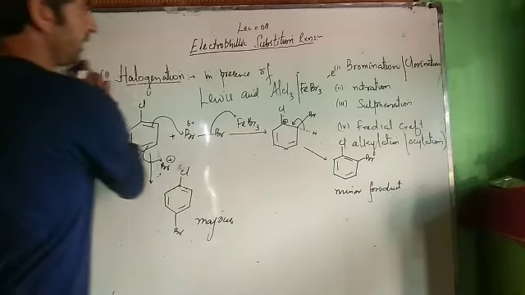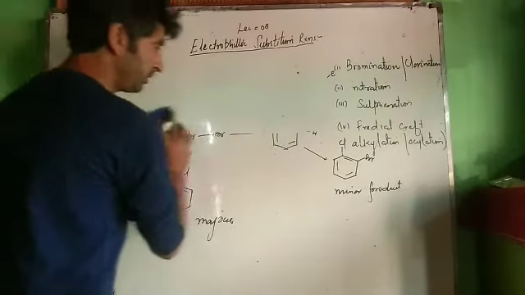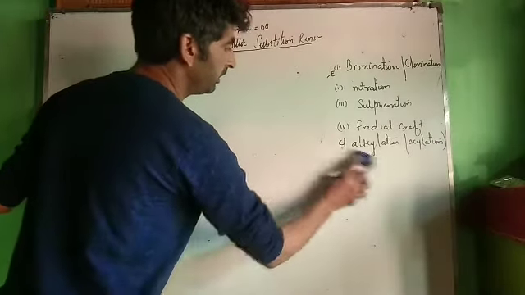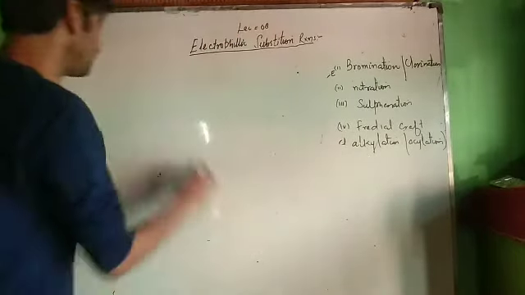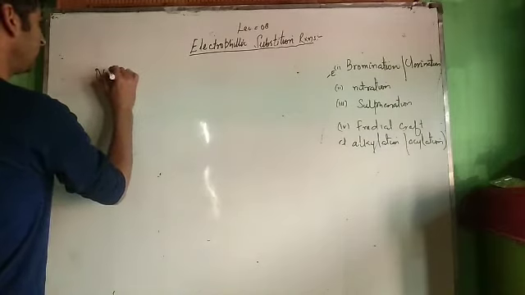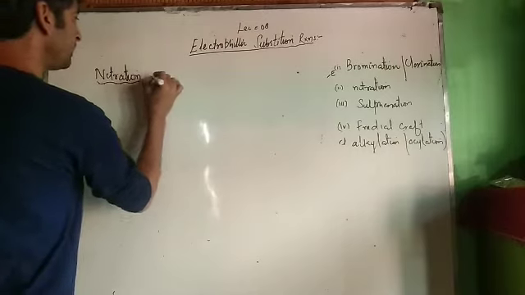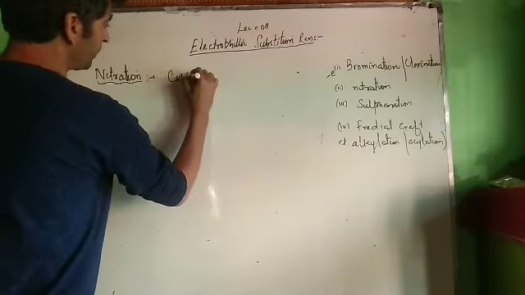Now number second is nitration. Now first we have to check what is electrophile in case of nitration. I'll generate electrophile in case of nitration. Nitration is carried out in presence of nitrating mixture.